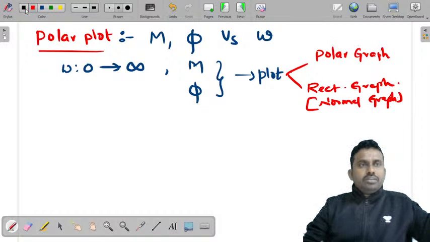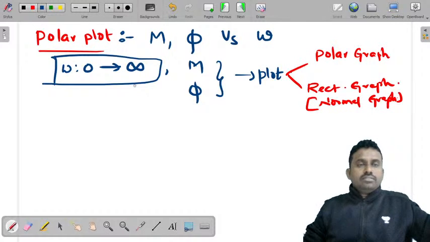So let me tell you about this polar graph first. What do we do in this? We will vary this omega from 0 to infinity and try to plot magnitude and phase angle which varies with respect to omega. So let's see that.